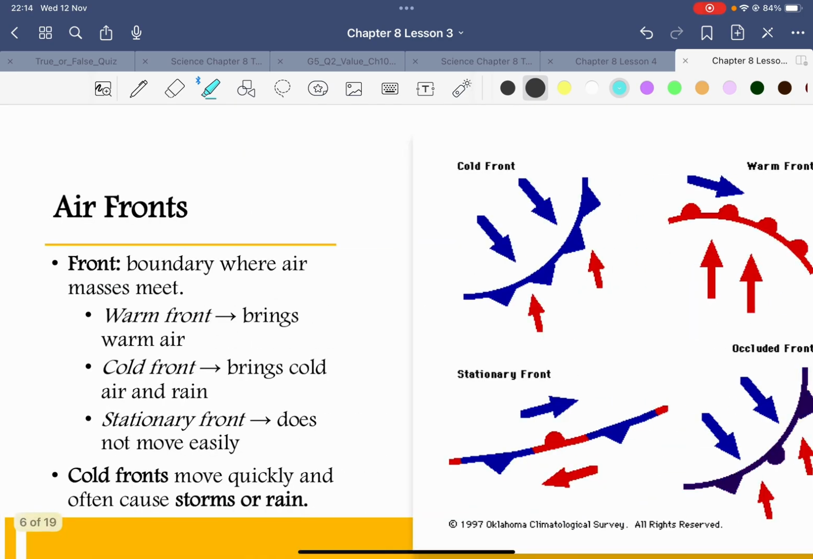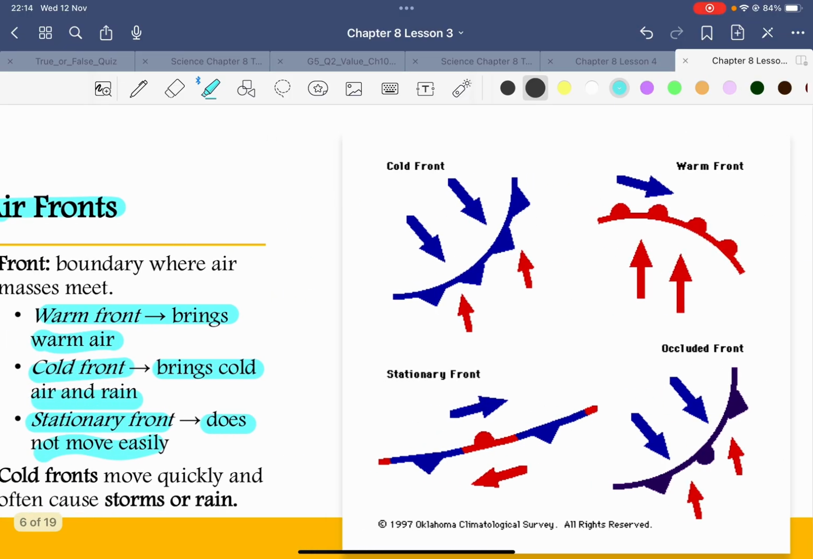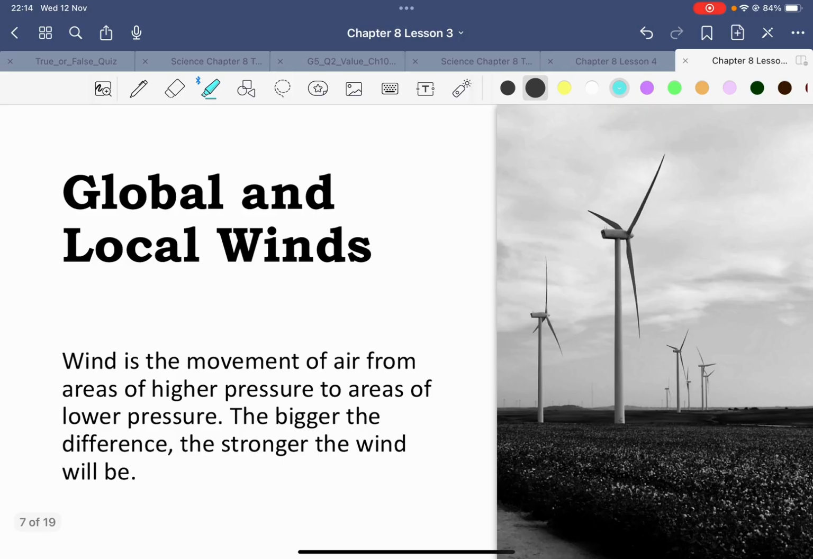Okay, so let's look at this. Fronts mean that you can have a group of air moving. You can have a warm front, which means that the air is bringing warm air. And you can have a cold front, where the air is bringing cold air, or even rain. And then you can have a stationary front, the air that does not move easily, right? So these are the diagrams.